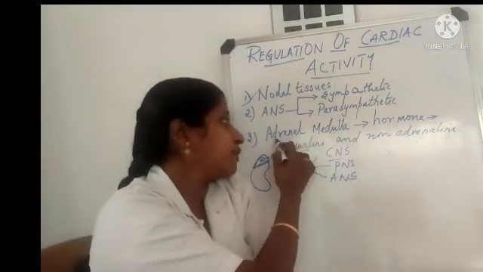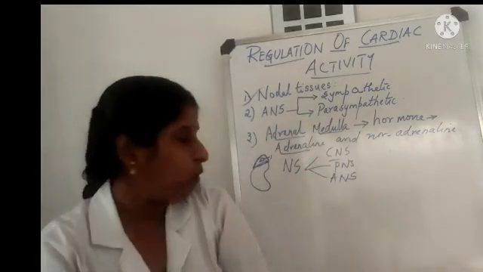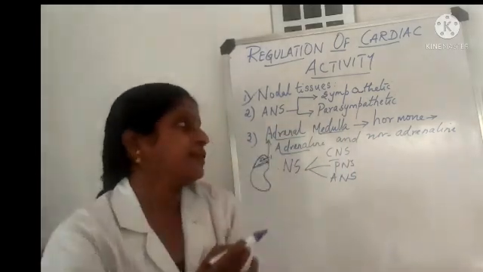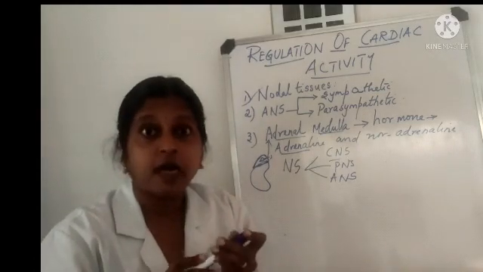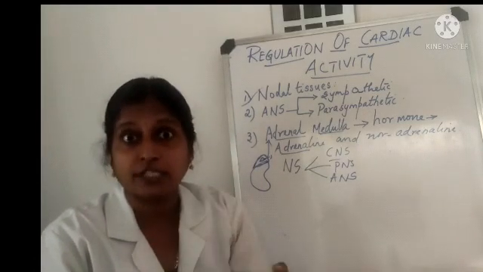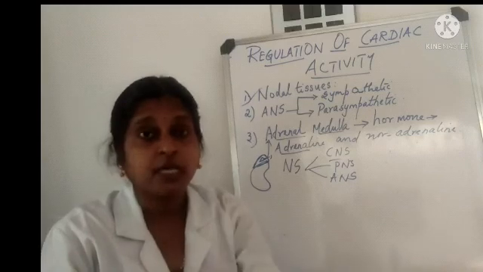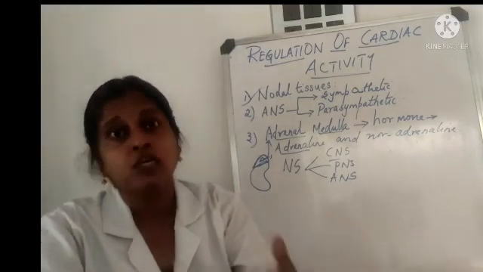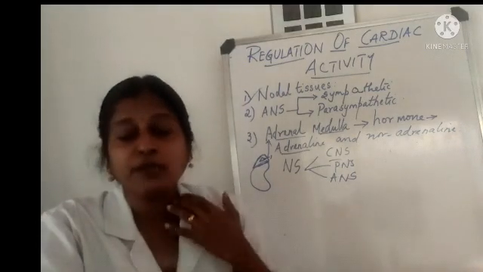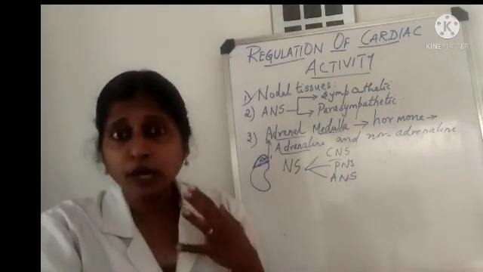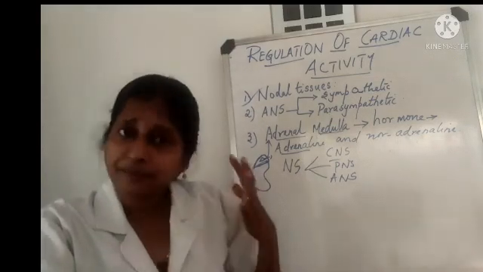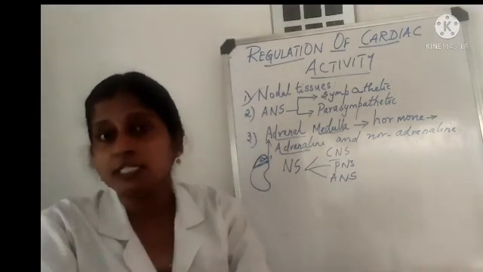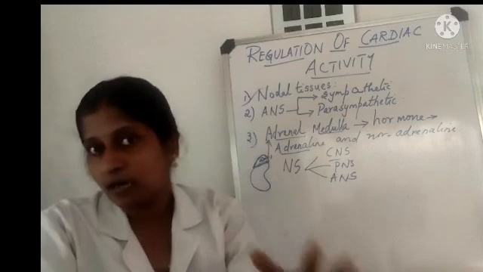So this adrenal medulla is secreting a hormone under stressful condition, under emergency condition. That hormone we call it as what? Adrenaline or noradrenaline. So why is this hormone secreted? When you are under stress, when you are under some emergency condition. That's why we can call this hormone as emergency hormone, fight or flight hormone.